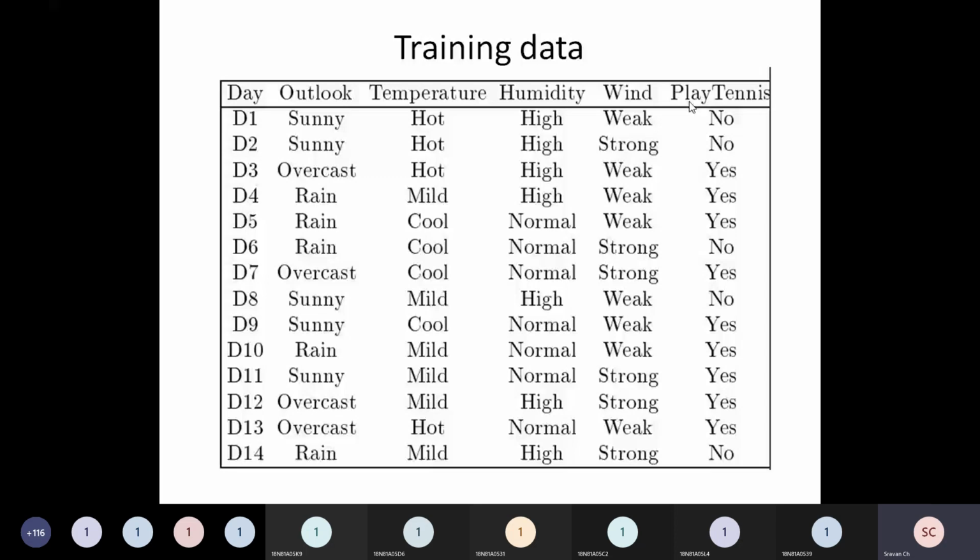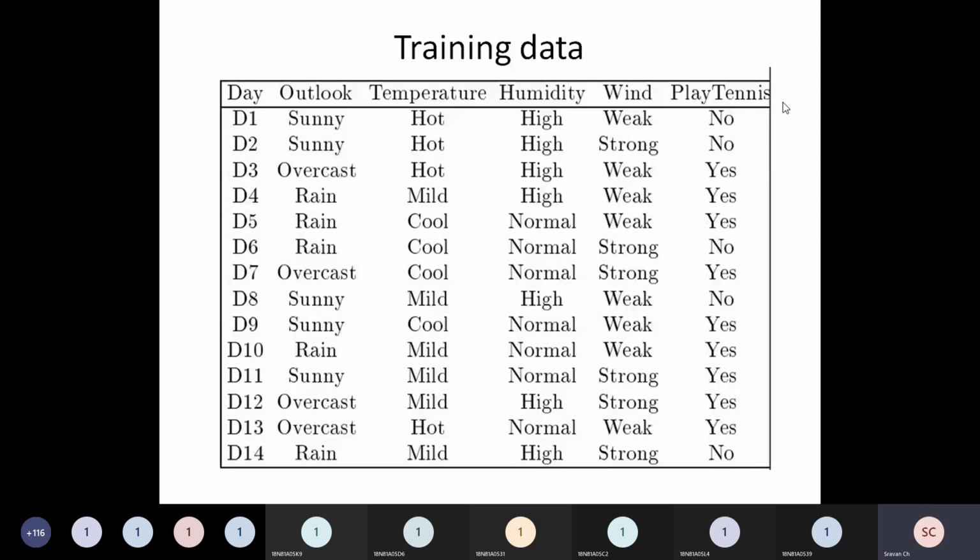Please observe, there are 14 records, and in these 14 records, please try to count how many are positive examples and how many are negative examples. A positive example means he is going to play tennis, the output is yes. If the output is no, it's a negative example.